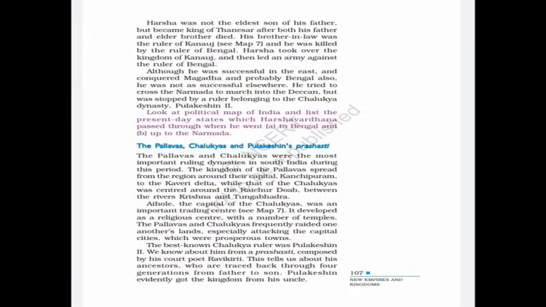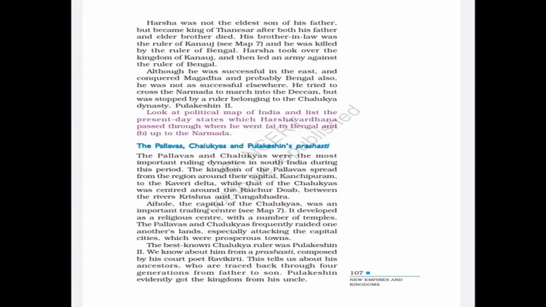Harsha was not the eldest son of his father, but he became the king of Thanesar after the death of his father and elder brother. His brother-in-law was the ruler of Kanauj, underline, and he was killed by the ruler of Bengal. When Harsha took over the kingdom of Kanauj, he led an army against the ruler of Bengal and he conquered Magadha and Bengal. When he tried to cross the Narmada and march into the Deccan, he was stopped by the ruler of the Chalukya dynasty, Pulakeshin II. Underline these names and place names.